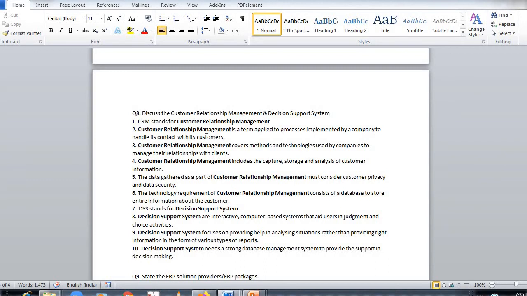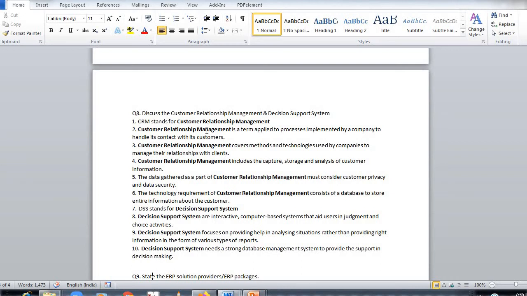So the company wants to get personalized with the customer, and they keep their data confidential also, and they don't share the data. That is very important. That comes in data integrity. Customer relation management covers the methods and technologies used by the companies to manage their relationship with clients. They keep their data confidential.